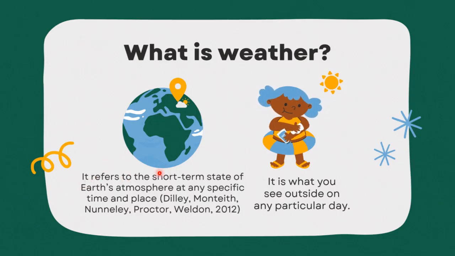Weather refers to the short-term state of the Earth's atmosphere at any specific time or place. It is what you see outside on any particular day. So the weather tells us our temperature, which is how hot or cold it is. It gives us precipitation, which means is it raining or isn't it raining or is it snowing, which we do not typically experience in Cape Town. What is important to know is that it's short term, which means I can search what the weather is today. I cannot search what the weather is next year or the following year.